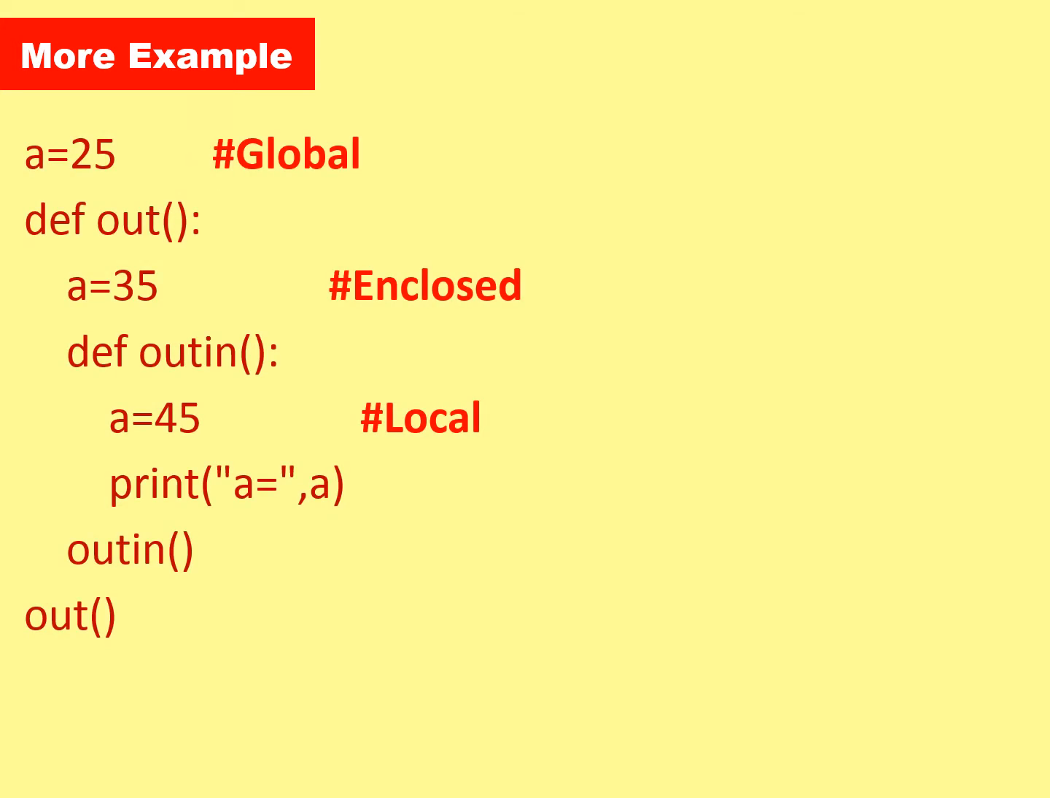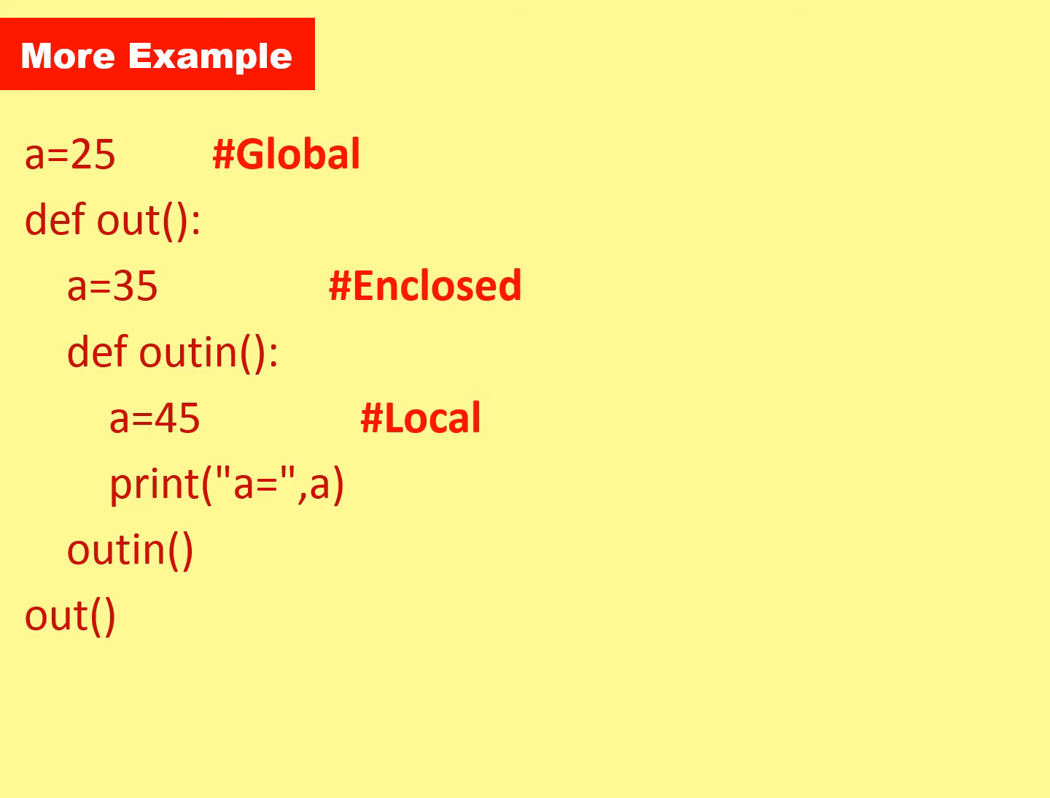Here is the example. Kindly concentrate. When we go through the program, a is equal to 25. This is outside the main and outside all the functions, so it is considered which kind? Global. Now, the next function is out, and here a is equal to 35.